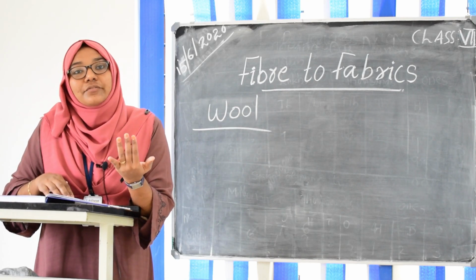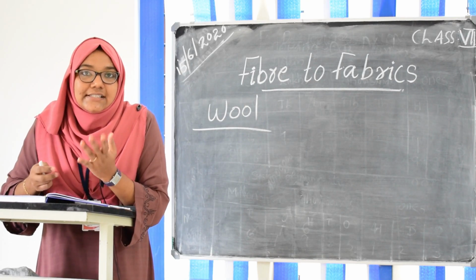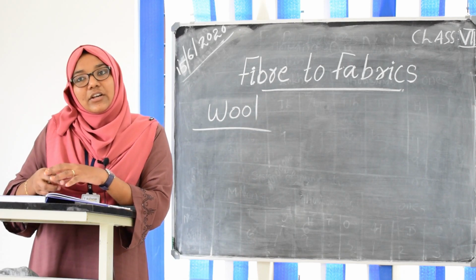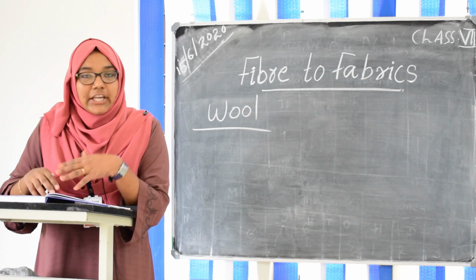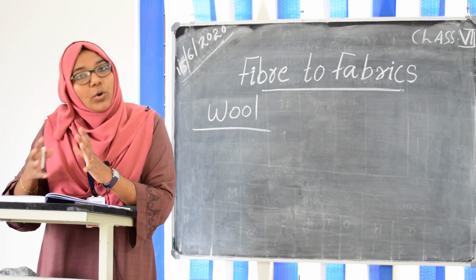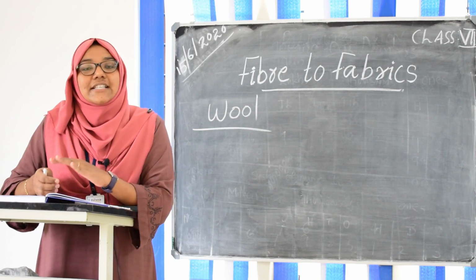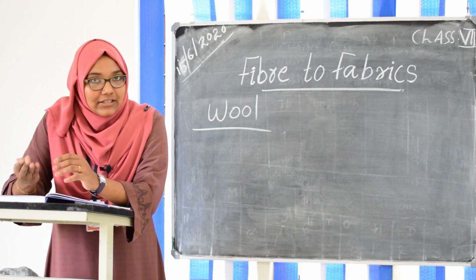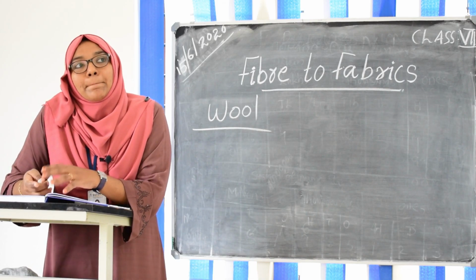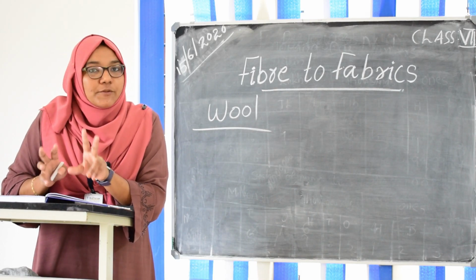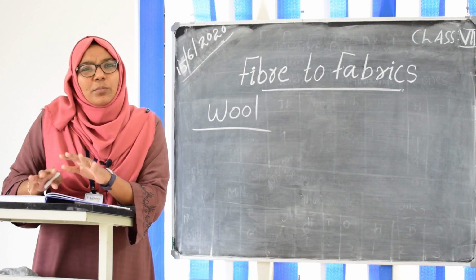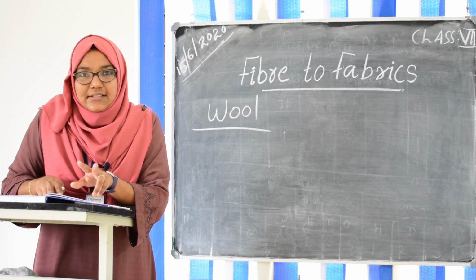From which part will we take that hair? That is the next question. Because they have hair all over the body, in the facial region, body and all parts, right? From which region will we take that hair? We know that there are two types of hair. In human beings also two types of hair are there, right?